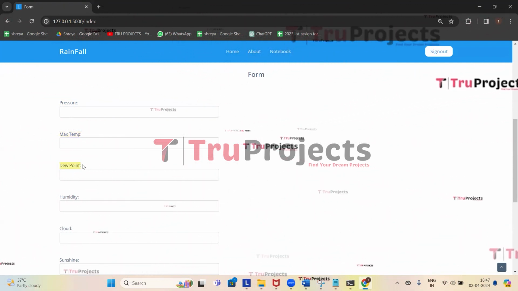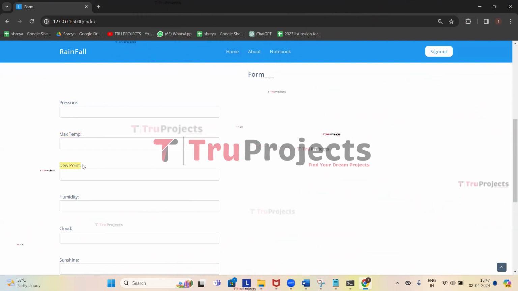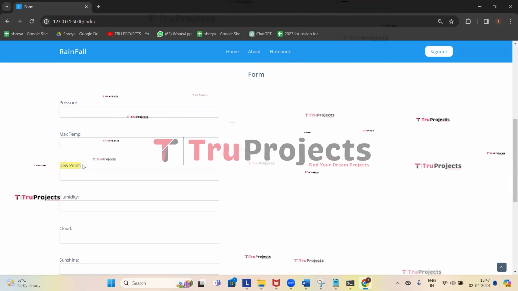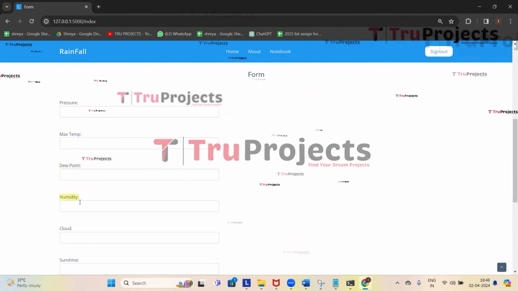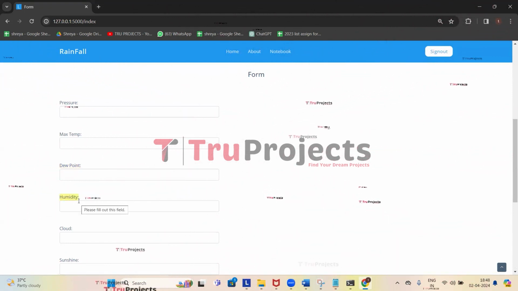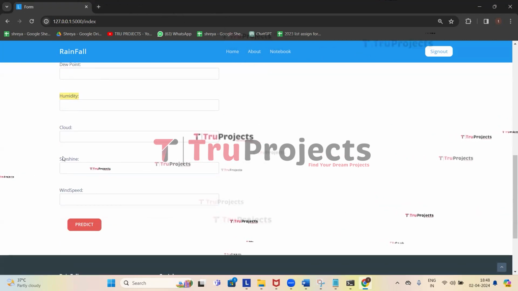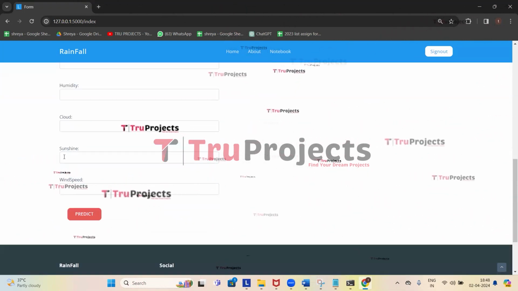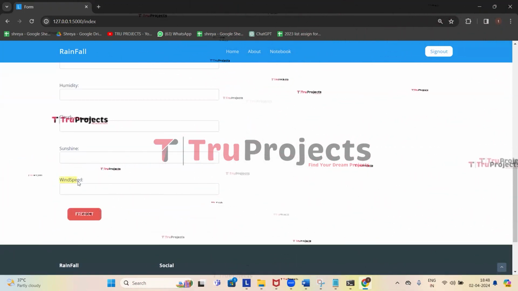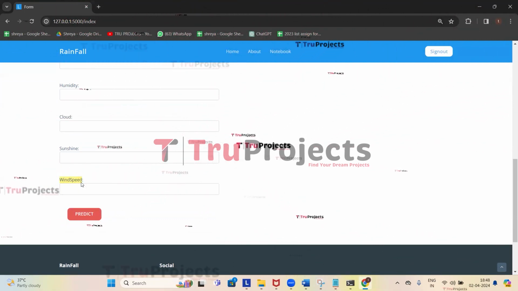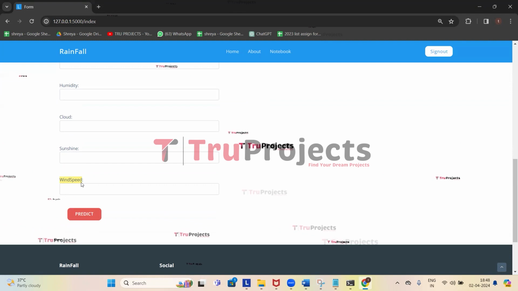Dew point is the temperature at which air becomes saturated with moisture, indicating the likelihood of precipitation. The next one is humidity. It is the amount of water vapor in the air, influencing the likelihood and intensity of the rainfall. The next two are cloud and sunshine. The last one is wind speed. It is the speed at which air moves, affecting the distribution of moisture and weather systems,